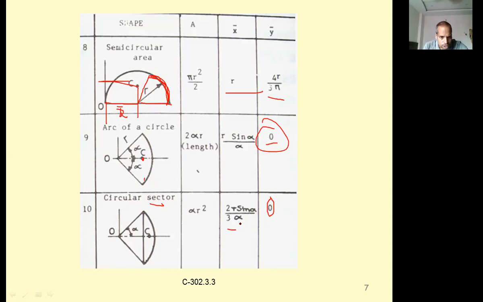Sorry, 2r sin alpha by 3 alpha. That is nothing but the formula to calculate the x bar, from here to here. That is your x bar. And the area is alpha into r square.